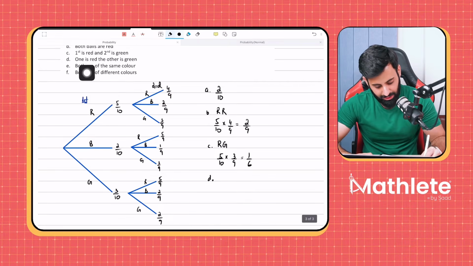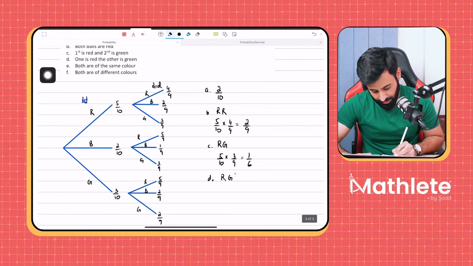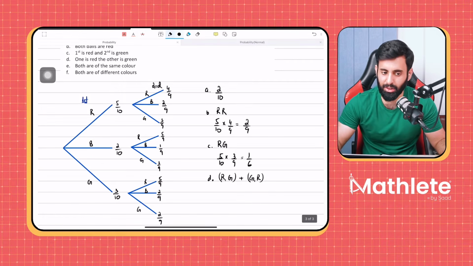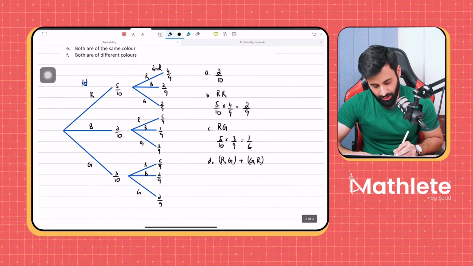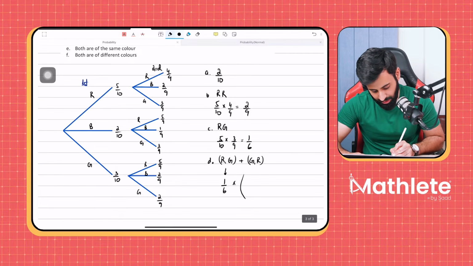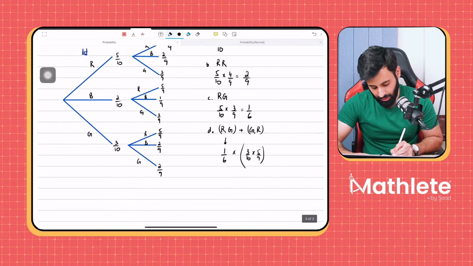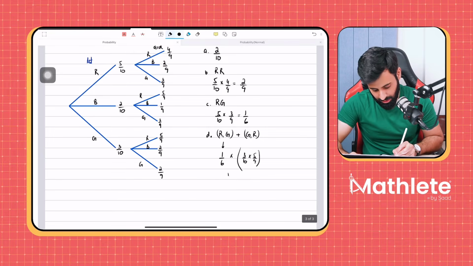So one is red and the other is green can happen in such a way that first is red and the second is green, or it's also possible that the first is green and the second is red, because the question didn't specify, like it did in the previous part, which one should be which. We've already worked out the probability of red green, that's 1 upon 6. Then the probability of green red is 3 upon 10 into 5 upon 9, which is also 1 upon 6. Now if you add, you get 1 upon 6 plus 1 upon 6, which is equal to 2 upon 6.